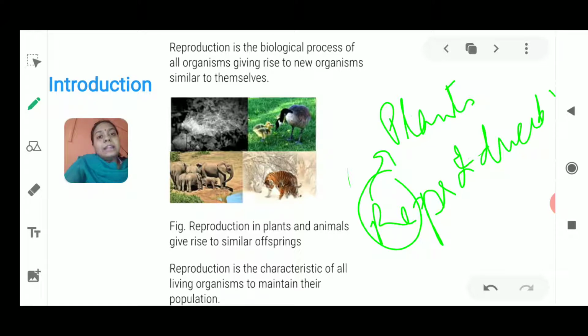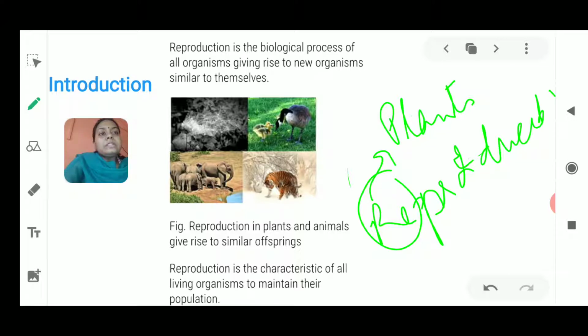It is not that if we sow a mango seed we get a neem tree, or if we sow the seeds of neem we get blackberries, blueberries or grapes. It's not that. If you sow the seeds of mango, you get mango. If you sow the seeds of blueberry, you get blueberry. Similarly, if you sow the seeds of tomato, you get tomato.